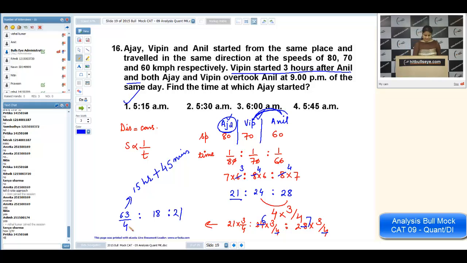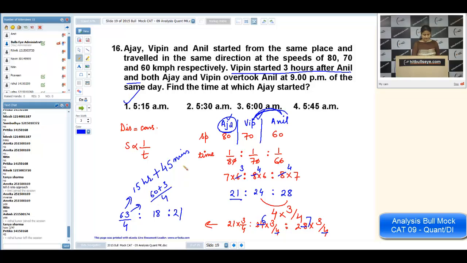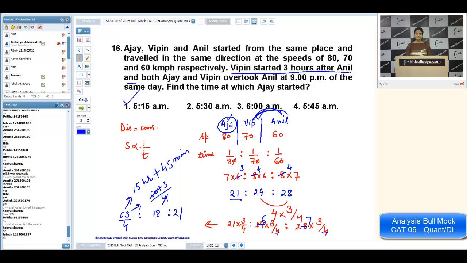How 3 by 4? If you complete it, 63 by 4 can be written as 60 plus 3 by 4. Tanya? 60 by 4, that is complete thing 15 and 3 by 4 thing is left. I'm using the mixed fraction. Is it okay? Is it okay now? So it will be 5:15 a.m. Okay, always try to apply ratio whenever, out of these three things, distance, speed and time, one of these things is constant. You can apply ratio always.